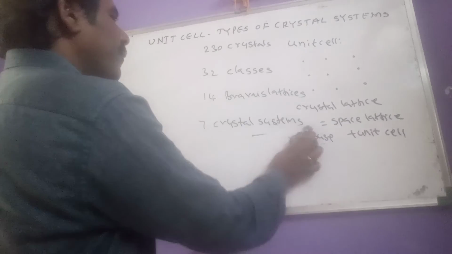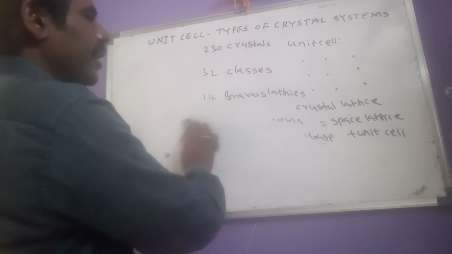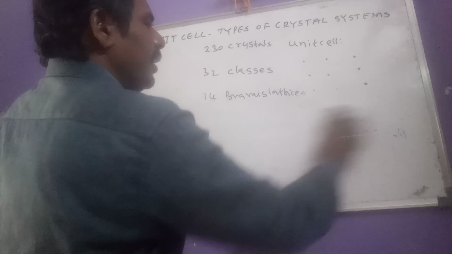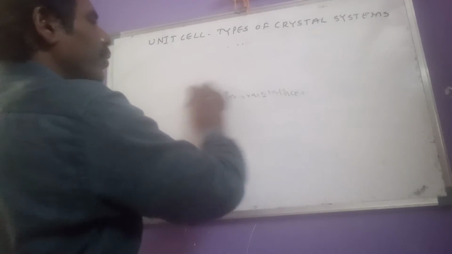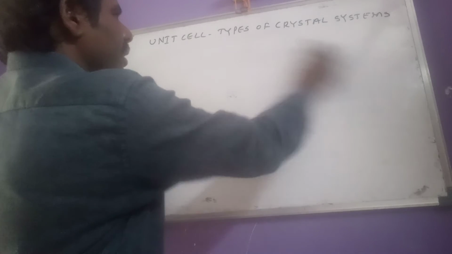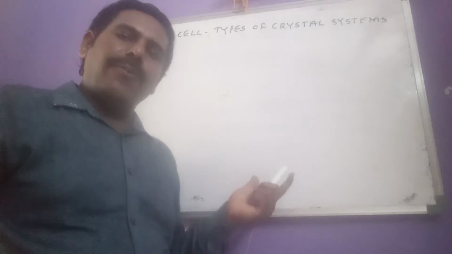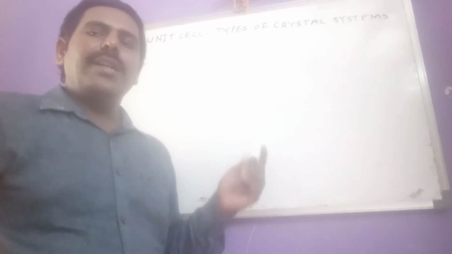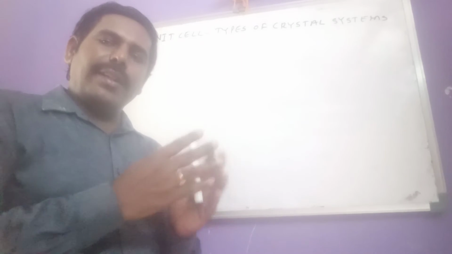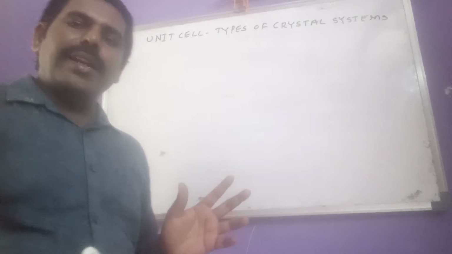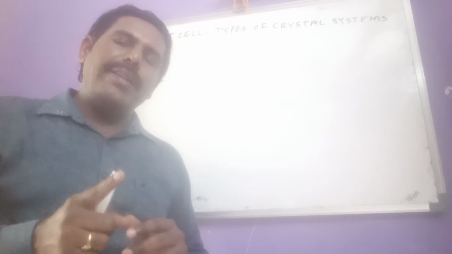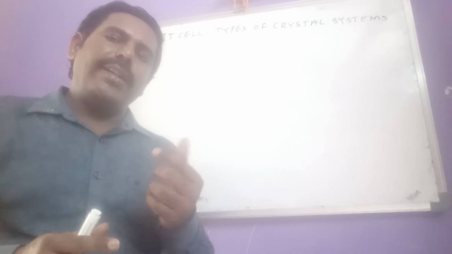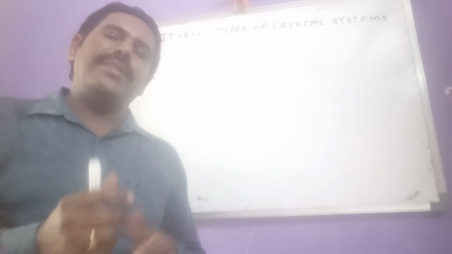Okay, then after that, unit cells are basically of two types. What are the two types of unit cells? Let us see. After that, let us go for the 7 crystal systems, how they are differentiated from one another. First, unit cells are basically of two types: the first one is the primitive unit cell, the second one is the centered unit cell.